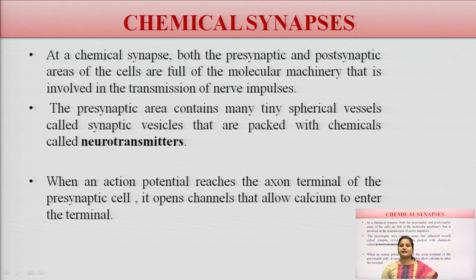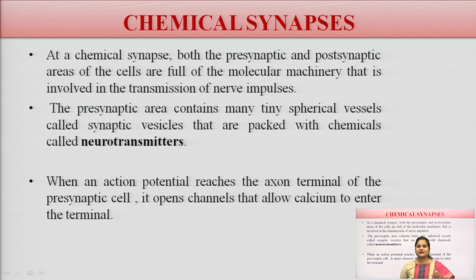Now the next is the synapse. After the receptors there is the chemical synapse. What is a chemical synapse? At a chemical synapse, both the presynaptic and the postsynaptic area of the cell are full of molecular machinery that is involved in the transmission of the nerve impulses. The presynaptic area contains many tiny spherical vesicles, known as the synaptic vesicles, which are filled with the neurotransmitters.